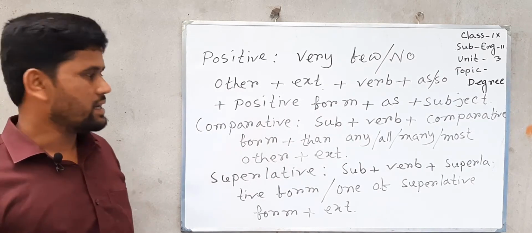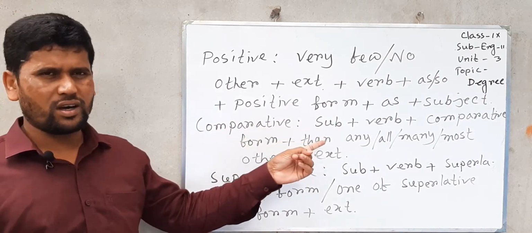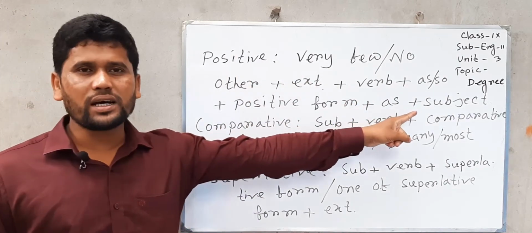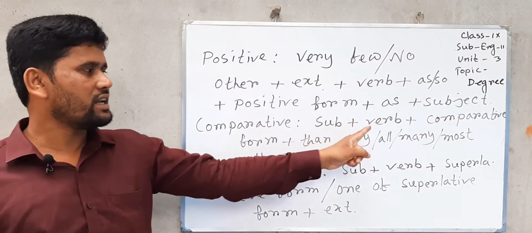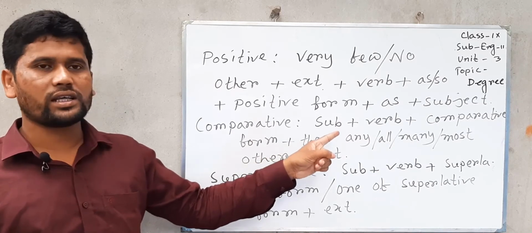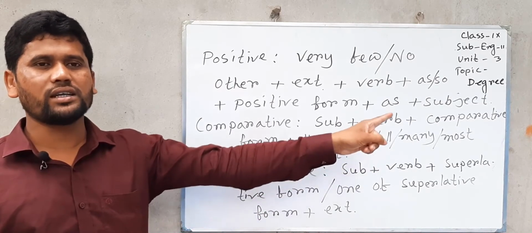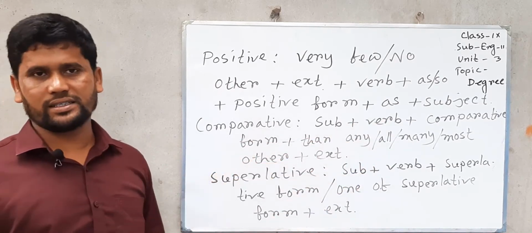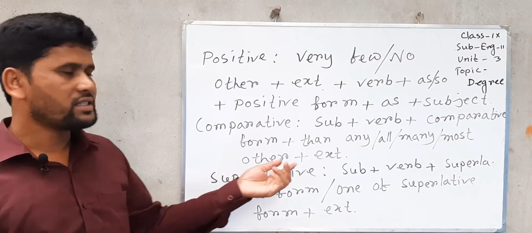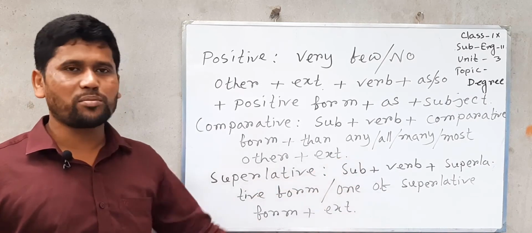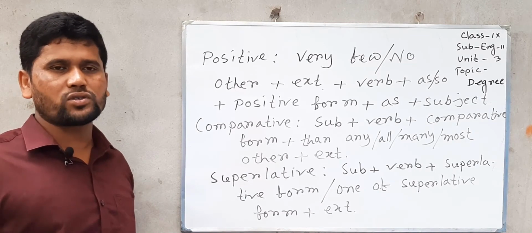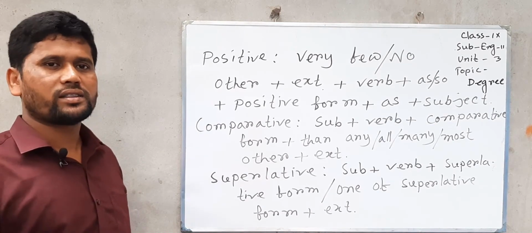And the comparative sentence start with subject, where we can see the subject of positive sentence at the end of the sentence, subject, then verb, then comparative form, then any other, or then all other, or then many other, or then most other, and then extension. And you see superlative sentence start with subject, then verb, then superlative form or one of superlative form, or sometimes superlative form of all, then extension.